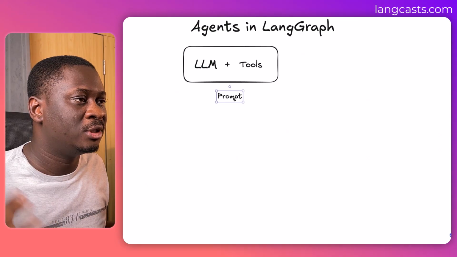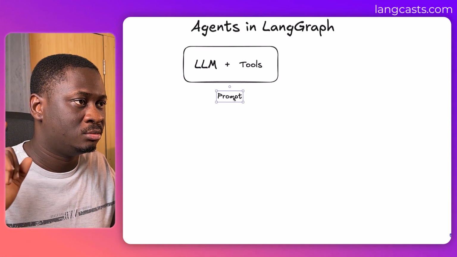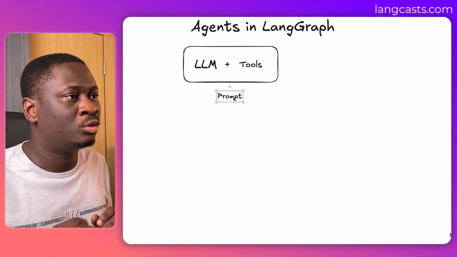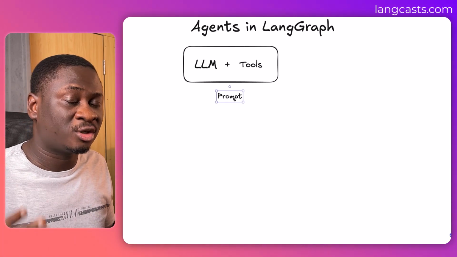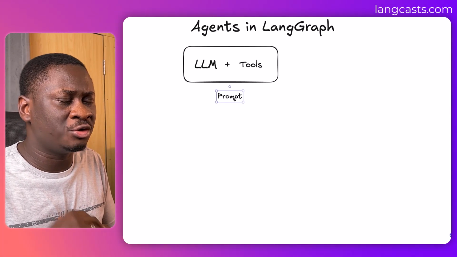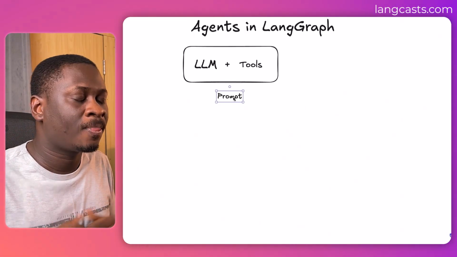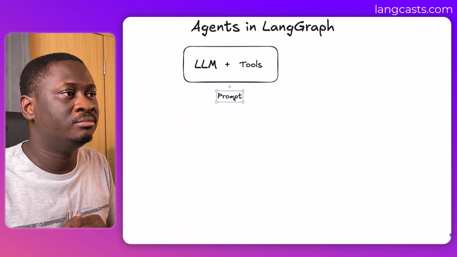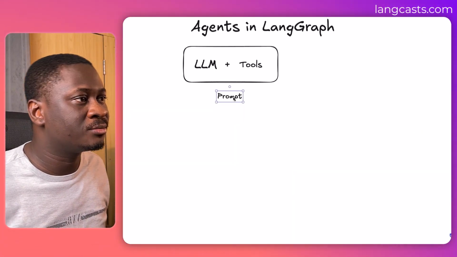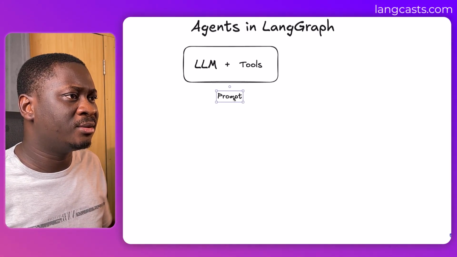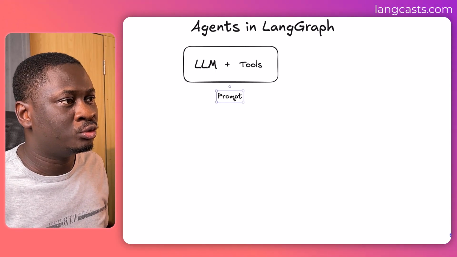So we have the prompt. And the task of the prompt is to give instructions to the agent. So the prompt is how you communicate with your AI agent. The prompt is how you tell it the task you want it to perform. And then it's going to use the LLM to break down the task and reason through it through a cycle. And within that cycle, it can determine whether it should use some tools or not. So this is the simple way an agent works in LangGraph. But let us look at how agents go through this cycle.